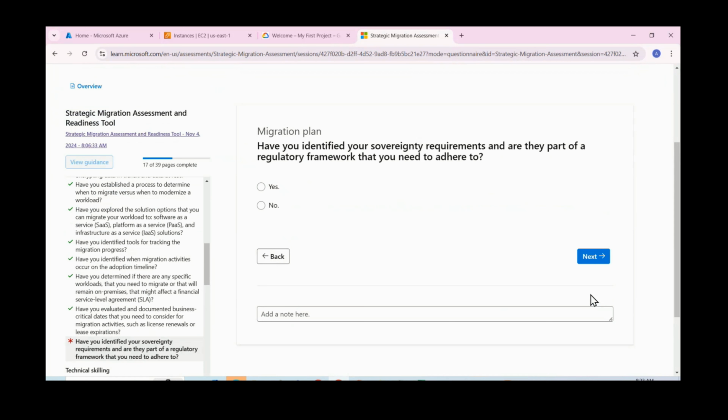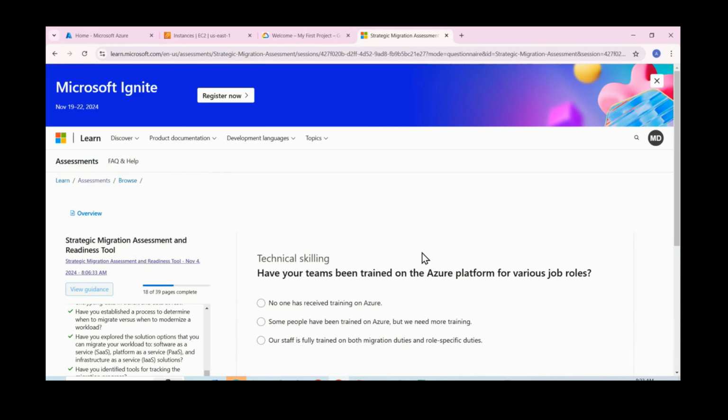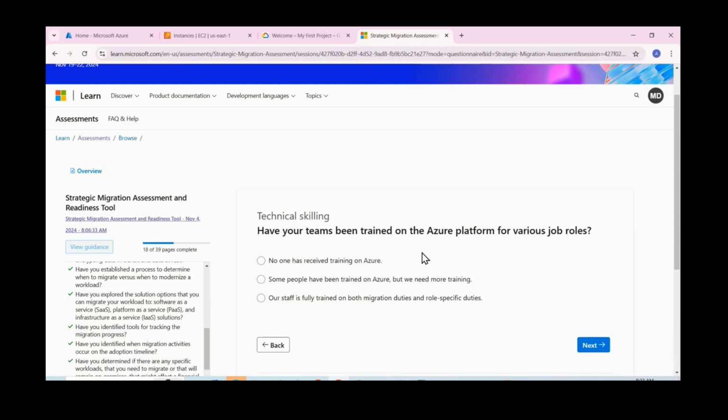Then, have you identified your sovereignty requirements or the regulatory framework that you need to be aware of? We didn't identify it. Next, resource skilling. We need to have technical knowledge also, whoever is going to execute this migration.